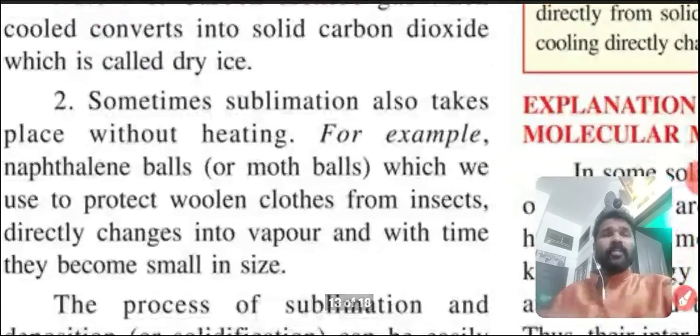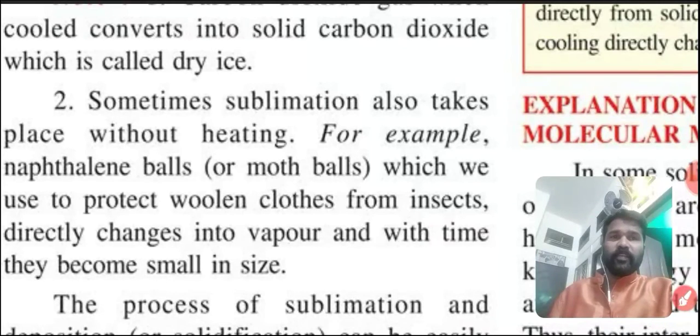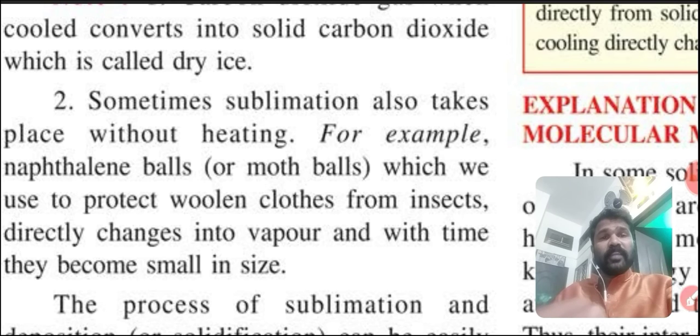Sometimes sublimation also takes place without heating. For example, naphthalene balls, mothballs, we keep in our home to protect the clothes from insects. A small white ball we are using. It is used to protect woolen clothes from insects. These naphthalene balls also directly change into vapor, and with time they become small in size.